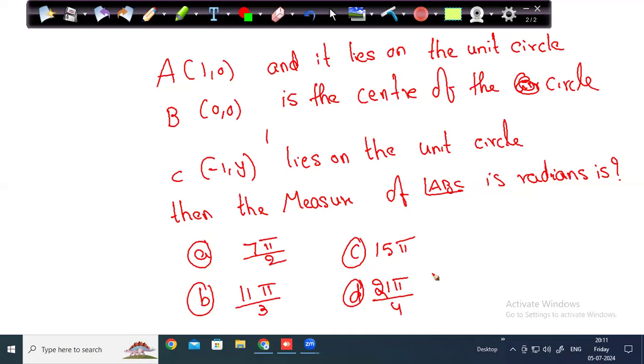Whenever students write, they don't write the formula first. Second, they don't write what is given in the question. A student who knows which formula to apply and what is given in the question, whether it is SAT, ACT or IB or regular math, can ace it. So immediately write the information given in the question, read the question and identify what you need to find. SAT questions can be solved in 10 to 15 seconds because you need to solve 22 questions in 35 minutes. So they can't give any magical questions. Your target is 800. If you're not getting 800 in SAT math, you did not do sufficient practice. You need to solve thousands of questions.